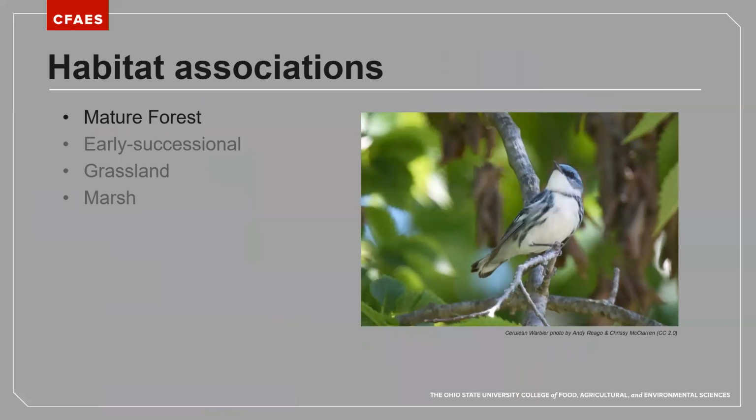So habitat associations. In addition to generalists and specialists, we could focus a little bit more on some of those specialists and talk about broader habitat associations. So we have forest breeding birds. Cerulean warbler, at least for the state of Ohio, is a really great example of a mature forest breeding songbird.